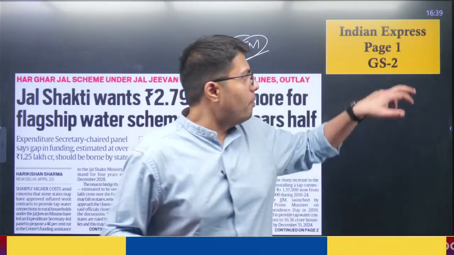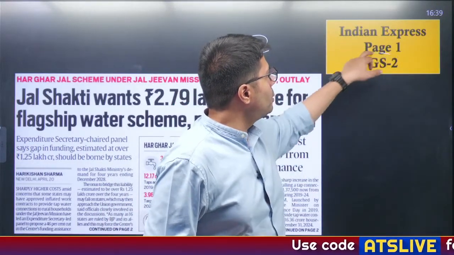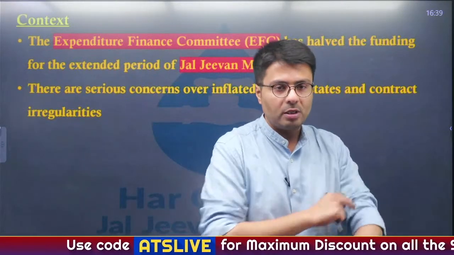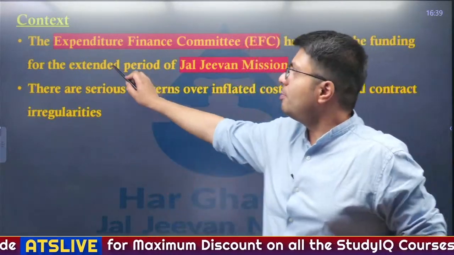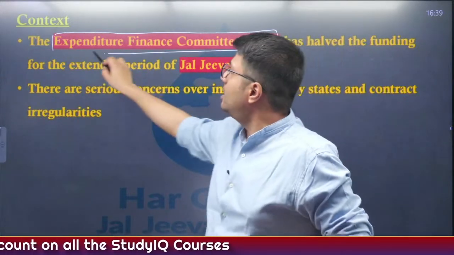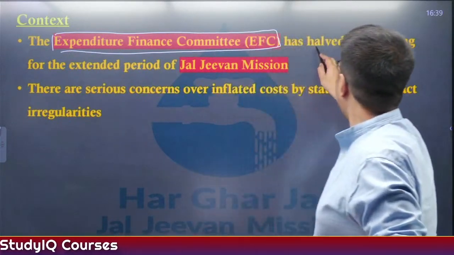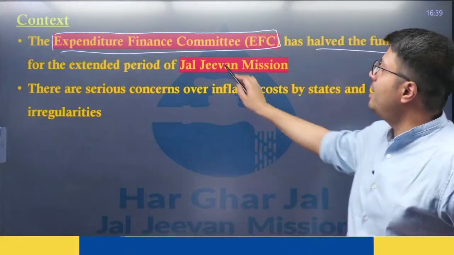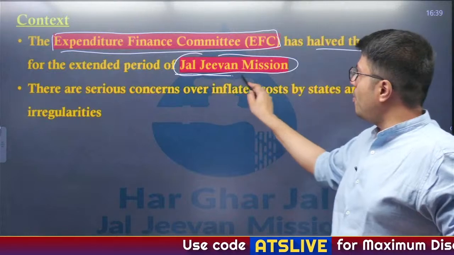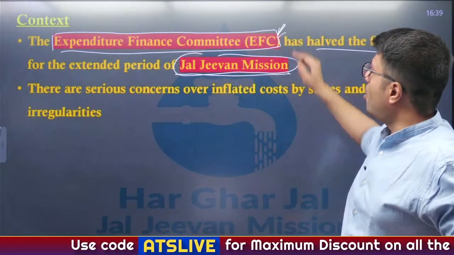So, this is important from which perspective? From the perspective of the GS2 syllabus, right? That is policy intervention in an important sector. Now, what is important from our today's discussion? We need to understand that the Expenditure Finance Committee, which comes under the Ministry of Finance, has halved the funding for the extended period of Jal Jeevan Mission. So, from our today's discussion, what becomes important? This scheme and how this body functions.